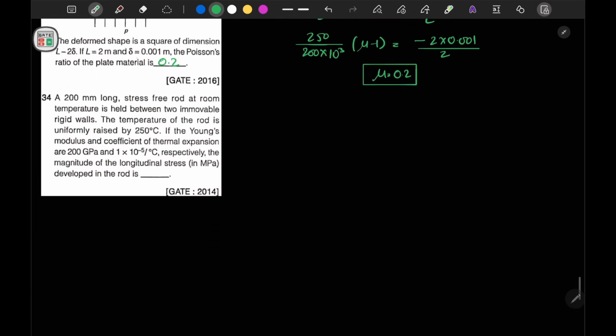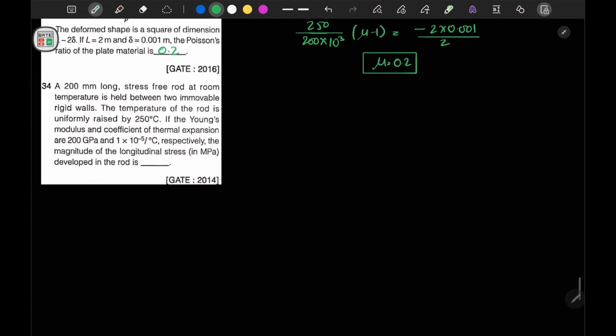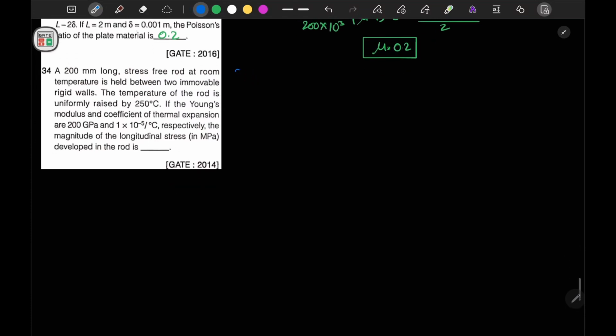Now if you move to question number 34, it is mentioned that a 200 long stress-free rod at room temperature is held between two immovable rigid walls.